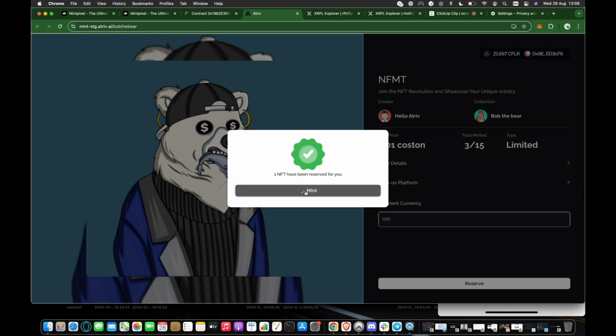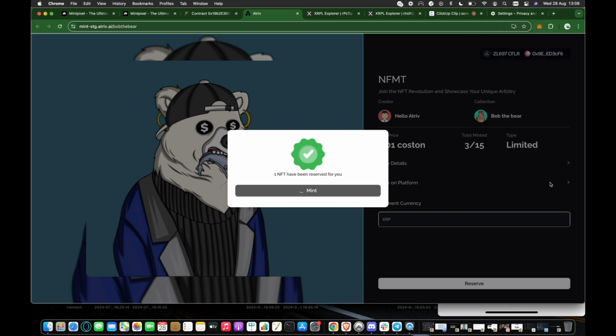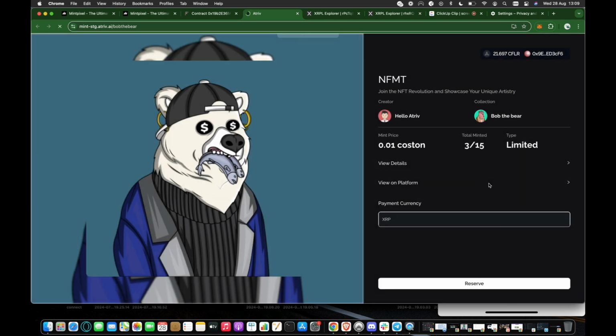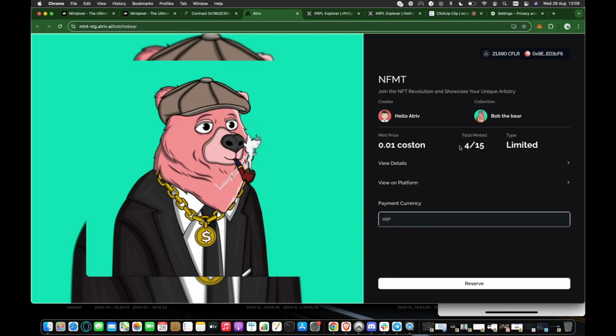Let me mint the NFT. So now it's minting the NFT for us. It's checking if the payment's valid. Okay, it's minted the NFT for us now.